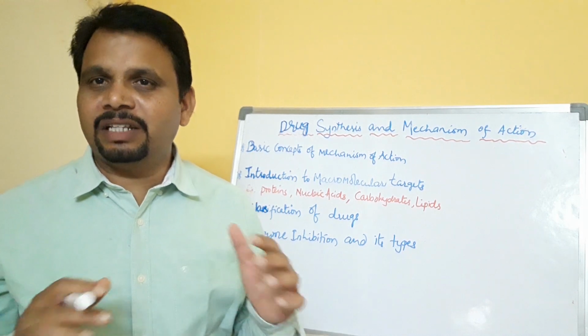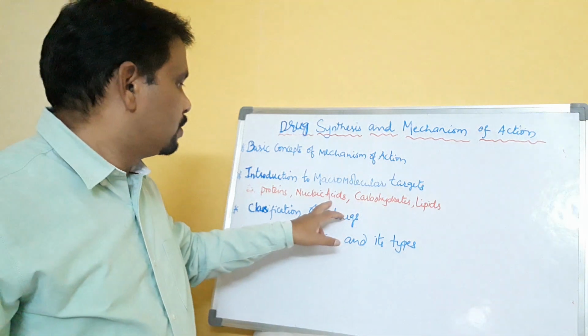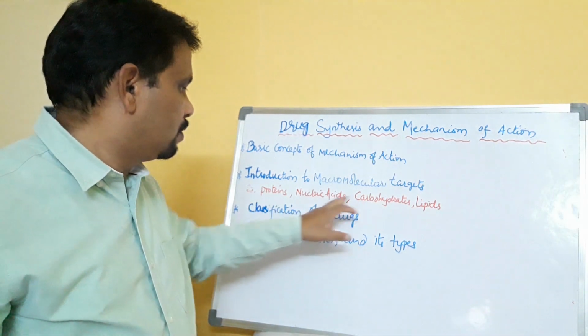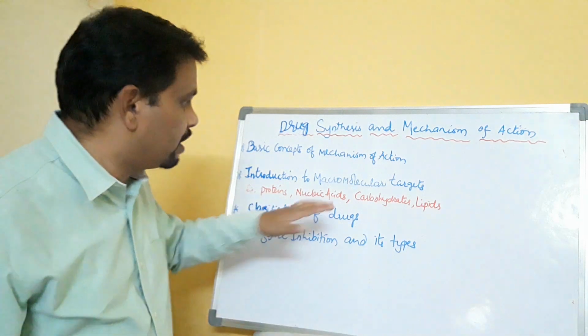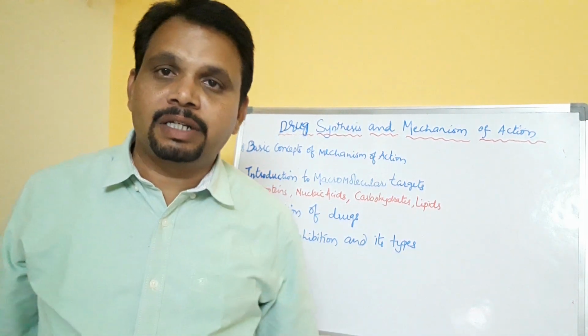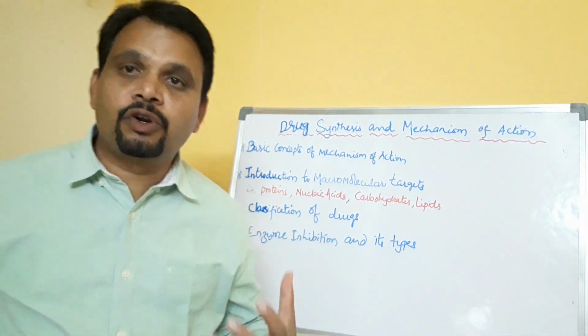Okay, so these are the four major types of macromolecules. You are going to learn about these macromolecular targets. These are very, very important macromolecular targets. Among these, proteins are the largest group.